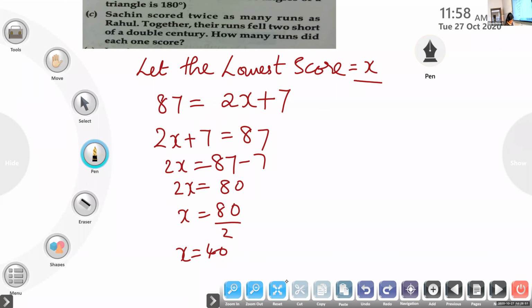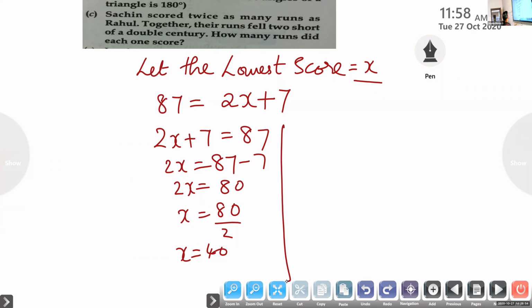So we will write at last: what was the question? Let the lowest score be x. Lowest score is equal to 40. The final answer should be there. Clear, children? Yes, ma'am. Okay. Now we'll see the next question.